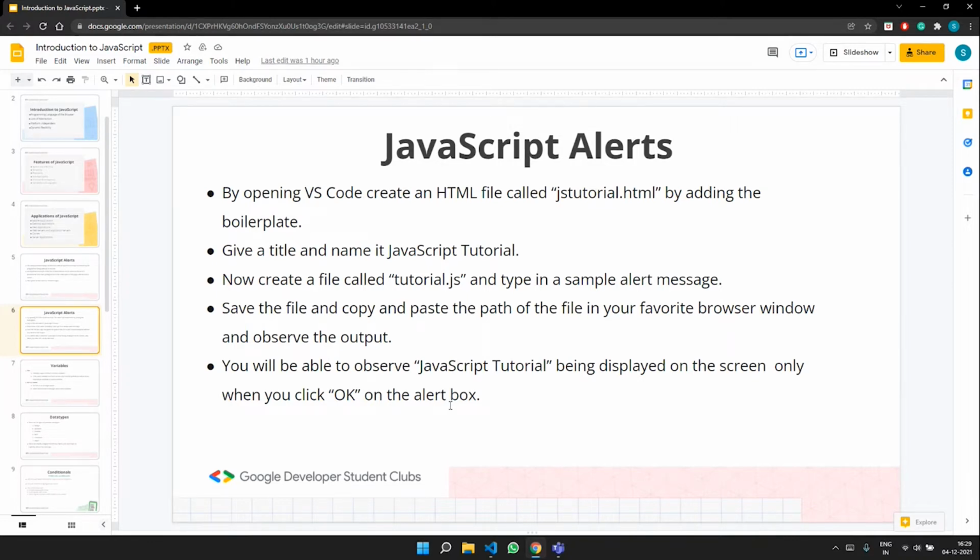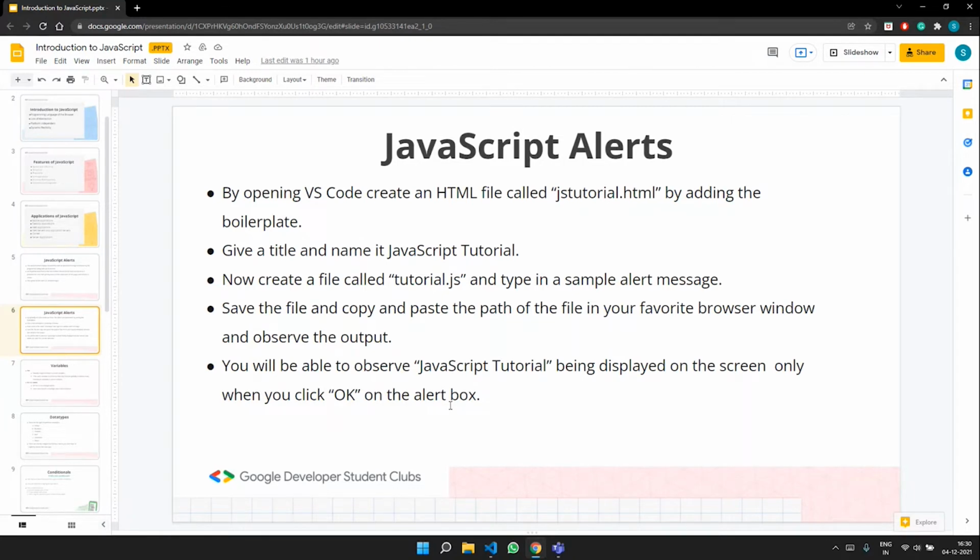The other point to note is how the HTML page was linking to the JavaScript page. When you hold Control and hover near that tutorial.js, we could see that it was able to directly go to that page.